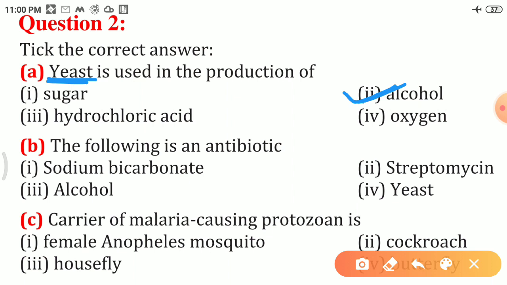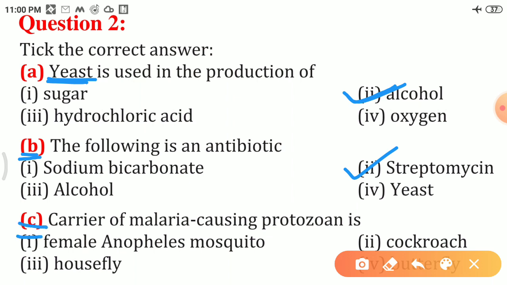Next question is B. The following is an antibiotic. As we know, streptomycin, tetracycline and erythromycin are some of the commonly known antibiotics which are made from fungi and bacteria. So here the correct answer will be streptomycin.